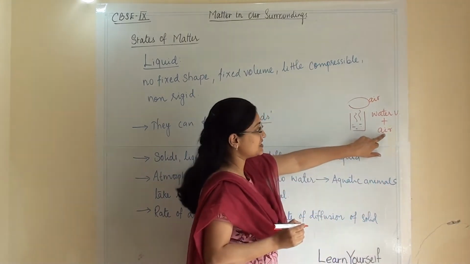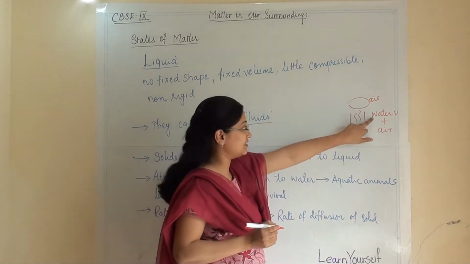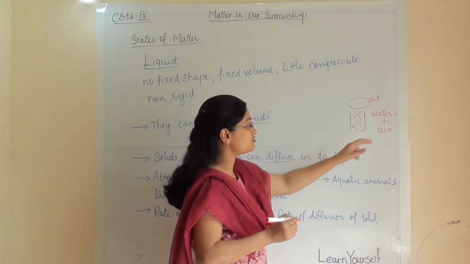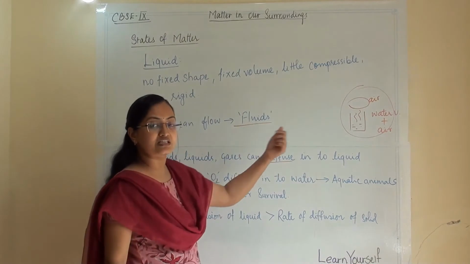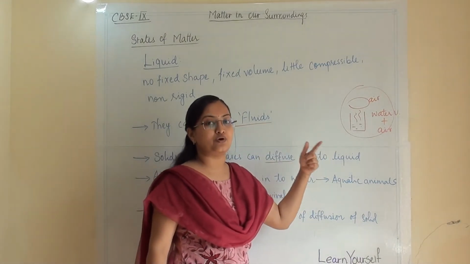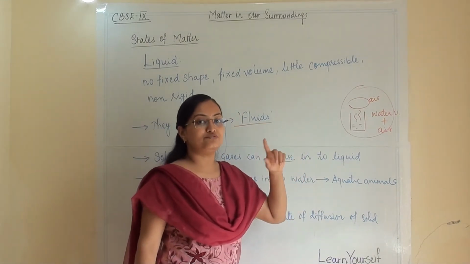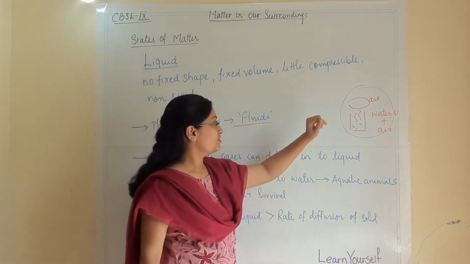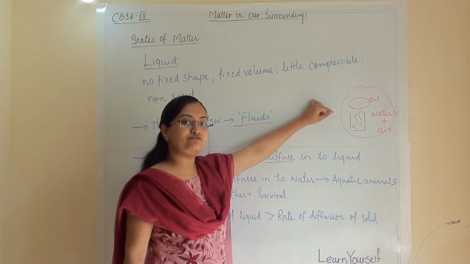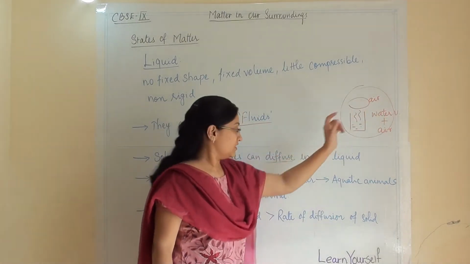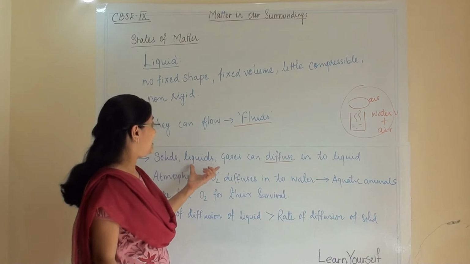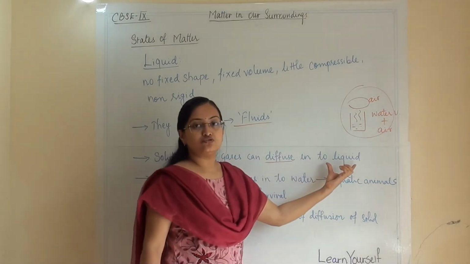These are gaseous atoms and these are liquid atoms, so they both are mixing. This is known as diffusion. We have discussed this in my earlier video. I have given the link of that video in my description, so if you have any doubt regarding diffusion, please look into that. So solids, liquids and gases can diffuse into liquid.